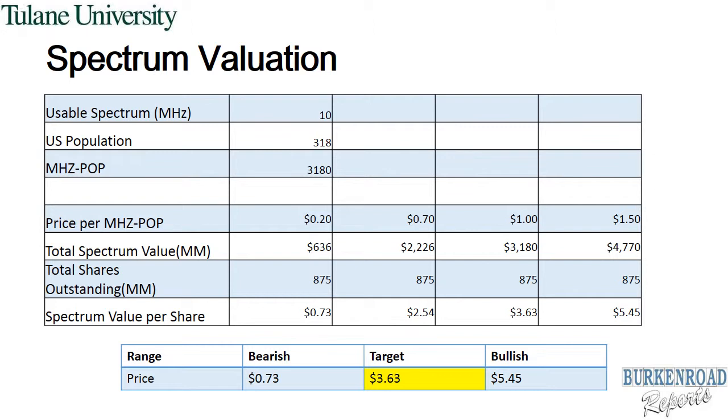We also calculated a range of potential spectrum prices and replaced the $1 price with some different prices the spectrum could be worth. The low range we decided on was 20 cents, which gave us a 70-cent share price. The middle range was the $1 price, which is commonly used in spectrum valuations. The highest range we decided to choose was $1.50, which we based on similar historic sale prices of spectrums. This overall gave us a price of $5.45. We felt that our $3.63 price was a reasonable estimate because we were not too bullish or too bearish.